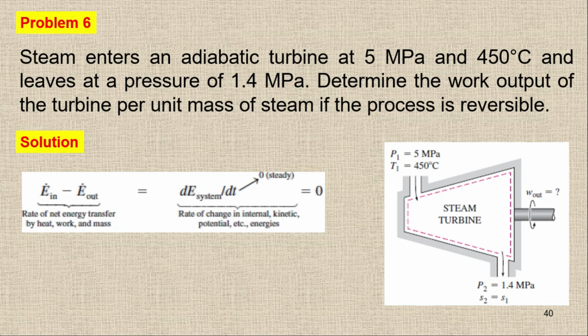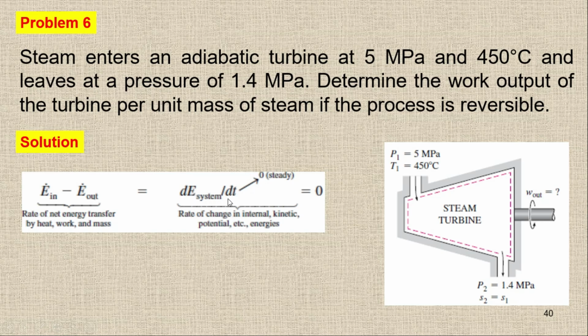If I apply the energy balance on this open system, it will simply be E in minus E out in the form of rate equal to delta E system, so d/dt of E system. And now because it is a steady state system, you will not get any change in the energy of the system.